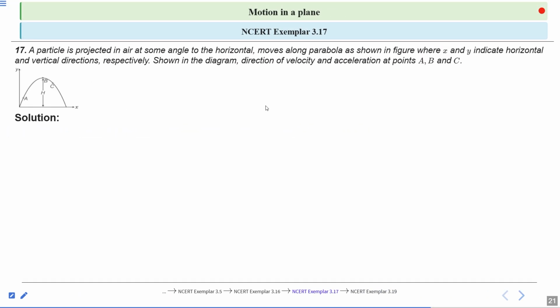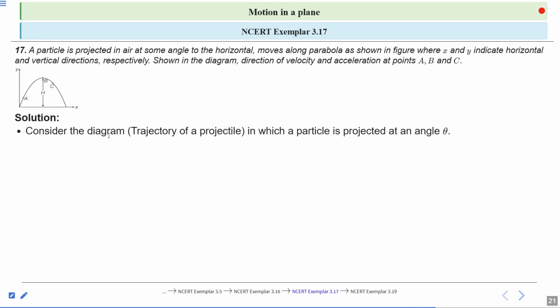Consider the diagram, the trajectory of a projectile, in which a particle is projected at an angle theta with initial speed u. The acceleration due to gravity always acts vertically downward, g.